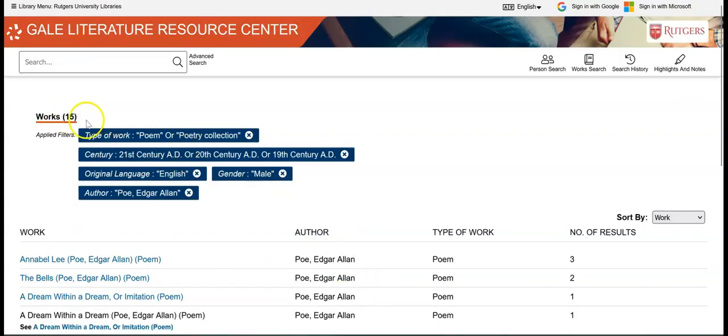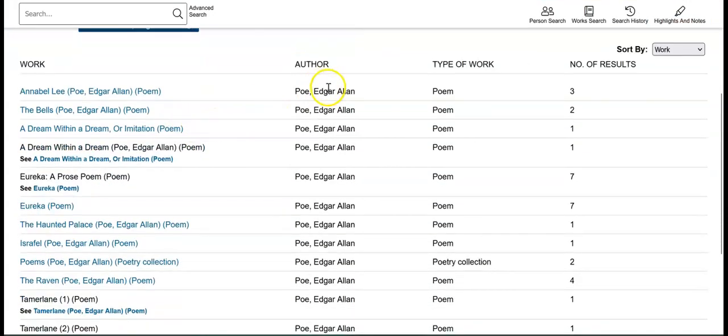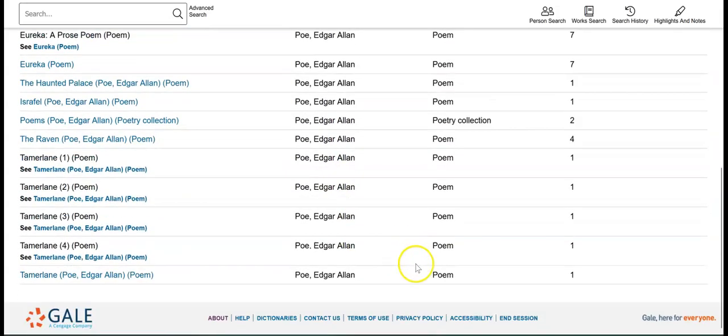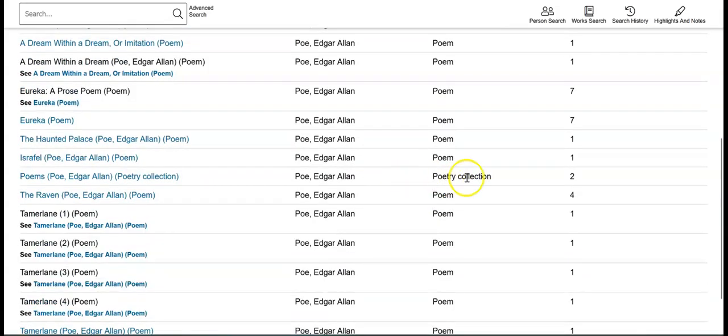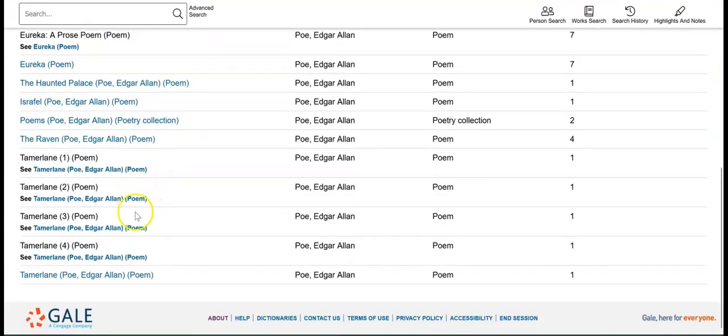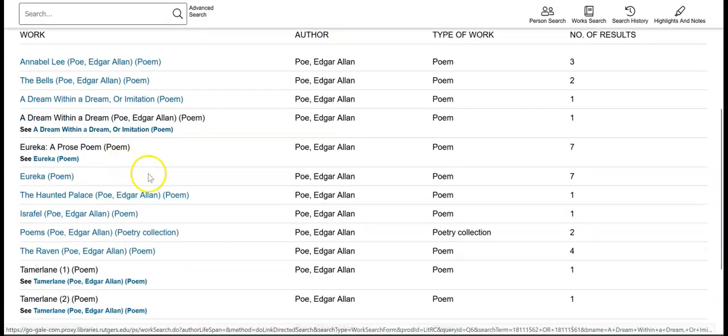Okay, so we found 15 works with all of these applied filters. And the author, if you go all the way down, Edgar Allan Poe wrote all of them. We have mostly poems, but look, we do have one poetry collection here. And so that's how you can find a big list of other poems. And maybe we were looking for, oh, look, The Raven. Found it. So that's a cool poem.